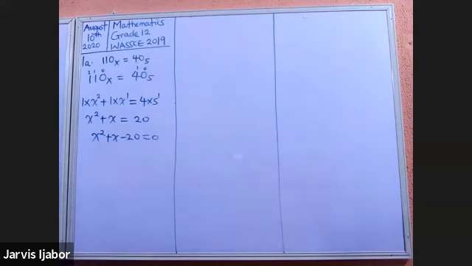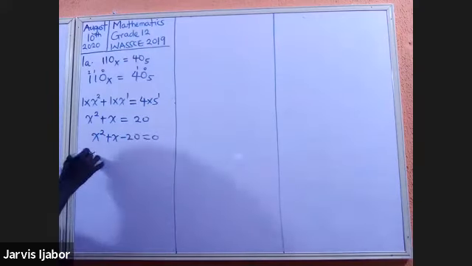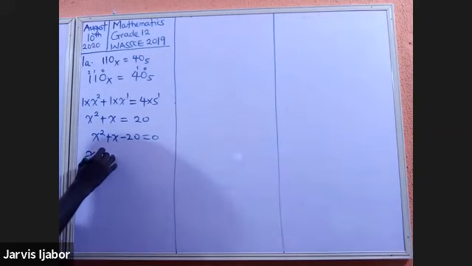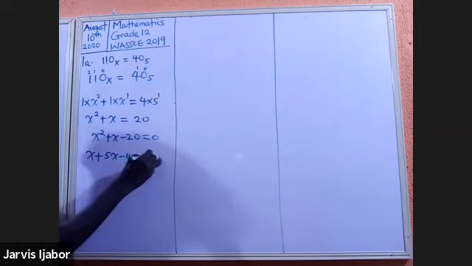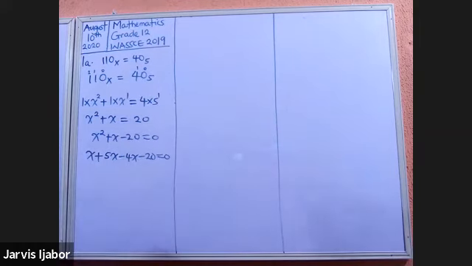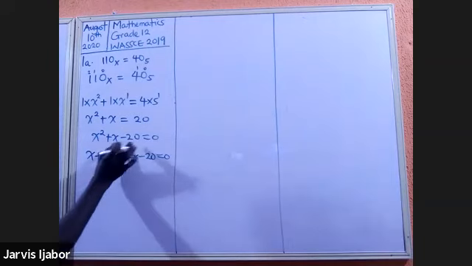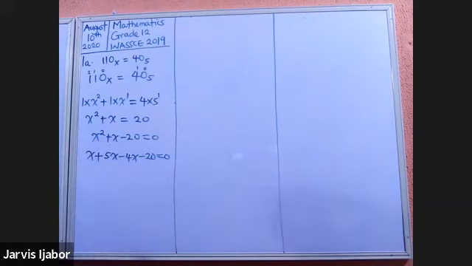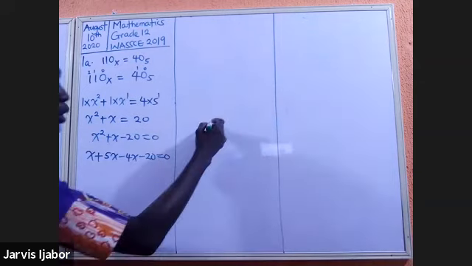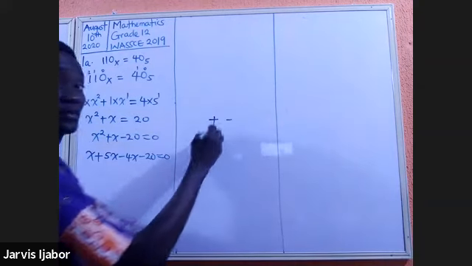When we pick factors out of this, you're going to have x squared plus 5x minus 4x minus 20 equal to 0. I usually would not do this, but just to help you see what's happening there. The product of the factors here will be minus 20, and it will require that I have two numbers, a positive and a negative.